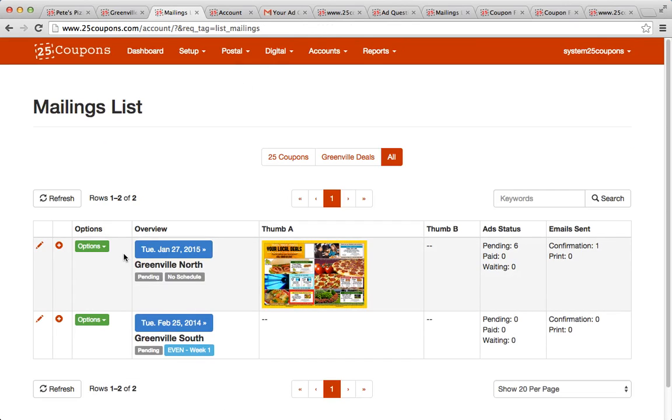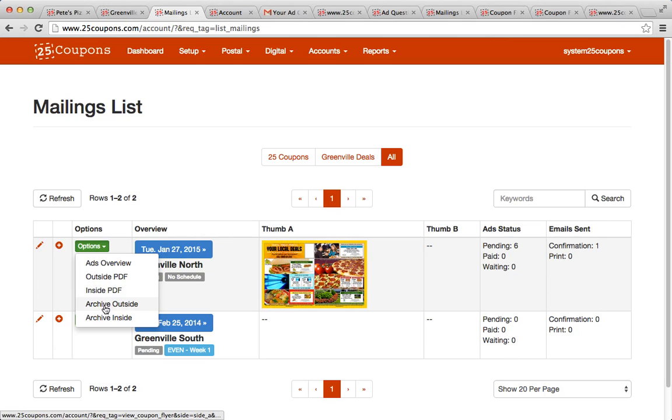And one of the other things we want to do, once we're ready to go to the post office, is use this archive feature. Archive the outside, archive the inside, or if it's the postcard, it'll say the front and the back. What that will do is generate the high resolution PDF and save it internally into the system, and it'll also generate thumbnails.